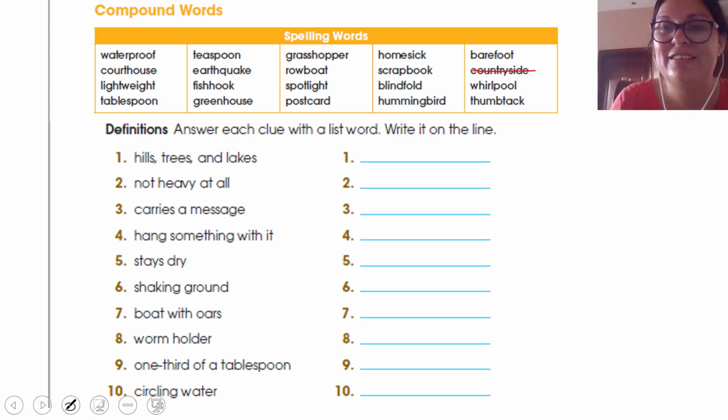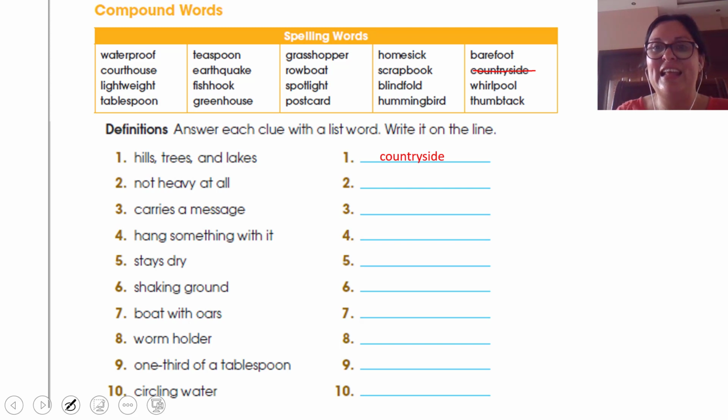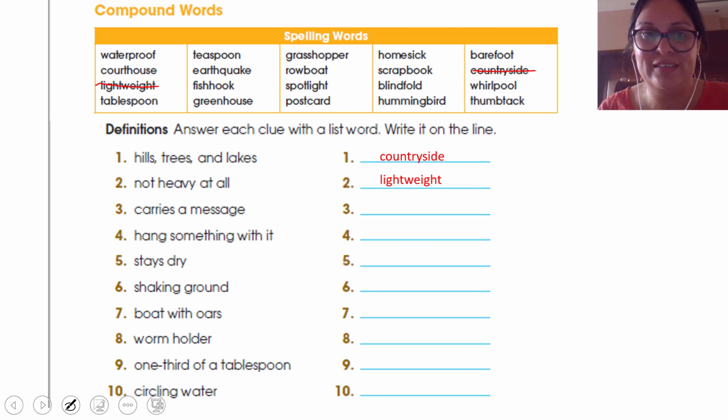Excellent, countryside. So let's cross countryside and let's write the word in here, countryside. Number 2. I'm going to help you with number 2. Number 2 says not heavy at all. Something that is not heavy is lightweight. Lightweight. Excellent, lightweight.